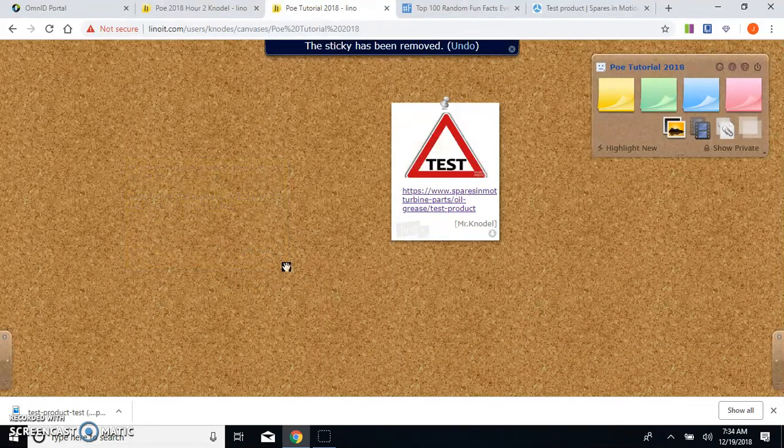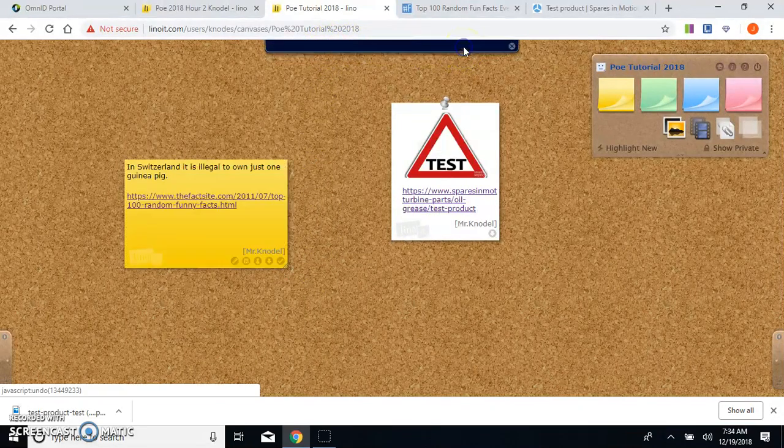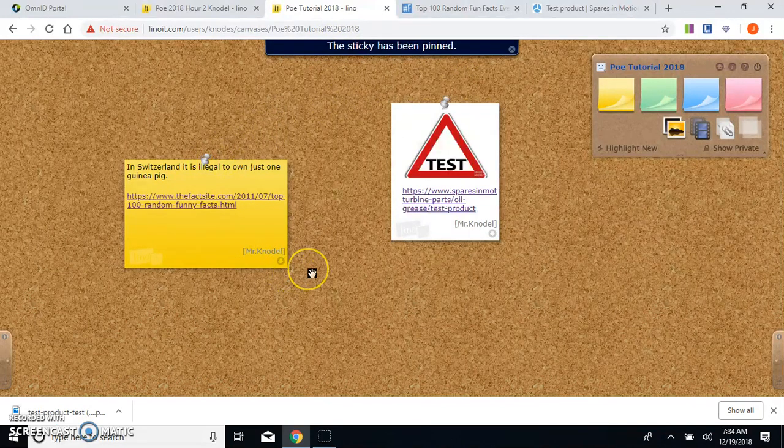That's bad. Just be careful. If you do that on accident, you'll get this prompt, the sticky has been removed. Just simply undo it. Make sure to pin it back in place so that no one else makes that mistake. Again, we're just practicing responsibility in this digital community, and we expect you to do that beautifully.